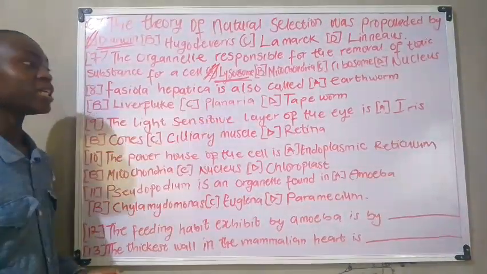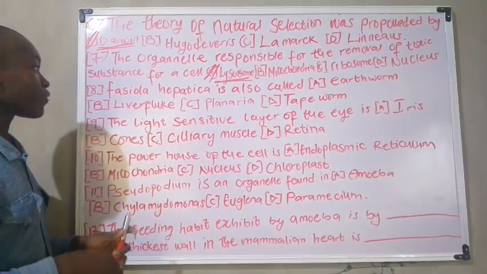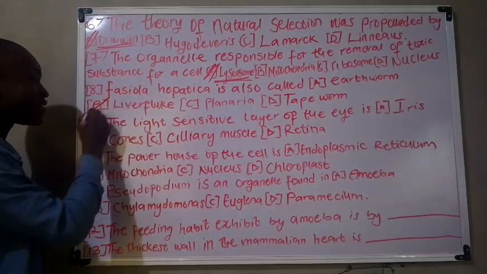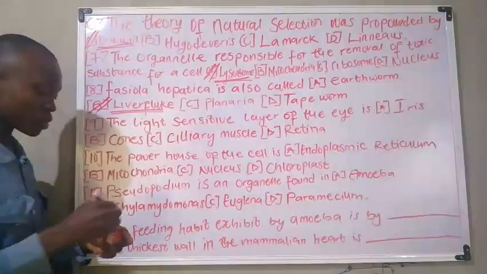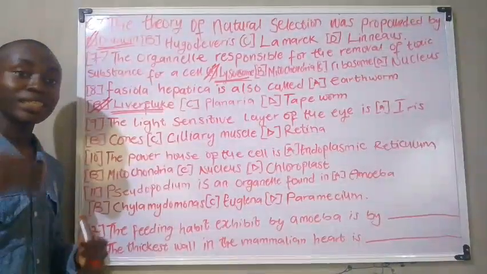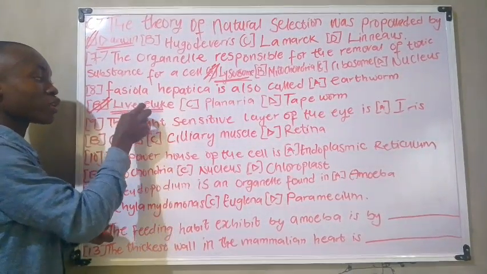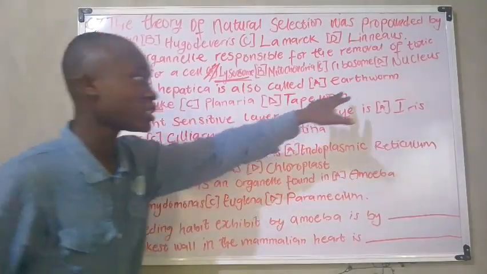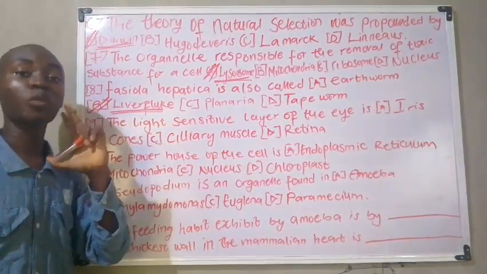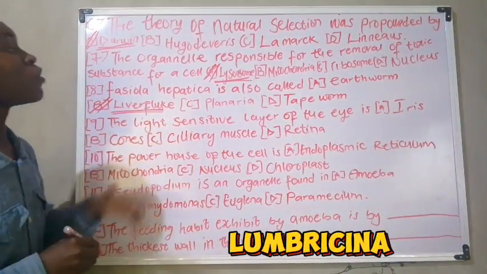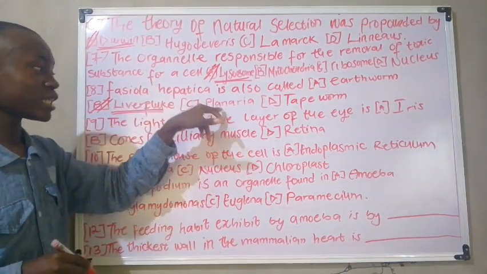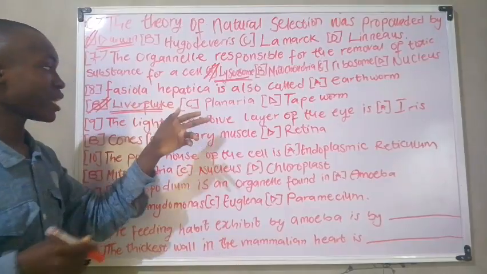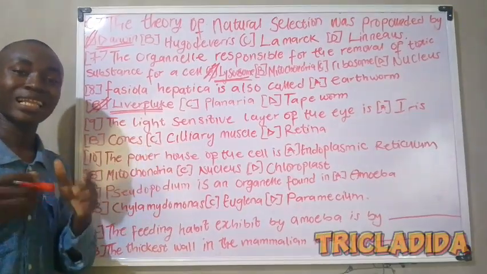Fasciola hepatica is also called dash. Fasciola hepatica is also known to be liver fluke. Okay, that should be noted. The scientific name for liver fluke is Fasciola hepatica. For option A, which is earthworm, the scientific name is Lumbricina. That should be noted. Now for option C, planaria, the scientific name for planaria is Tricladida.